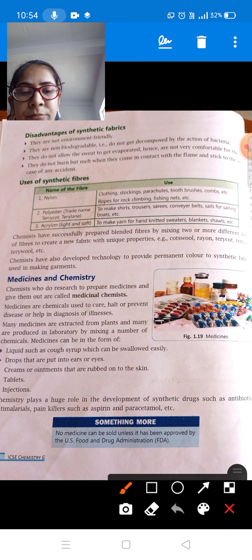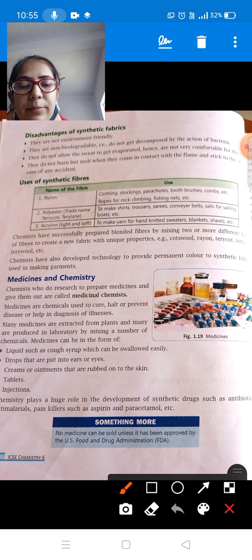Now medicines can be in the form of liquids such as cough syrup, which can be swallowed easily, right? So here the different types of medicines are given. The first is cough syrups, which are in liquid form and can be swallowed very easily. The next is drops that are put into ears or eyes. You must have heard of eye drops and ear drops to remove the pain of your eyes and ears. The next is creams or ointments that are rubbed onto the skin. If any scratch or injury comes on our body, then we use the cream or ointment that is rubbed on the skin.